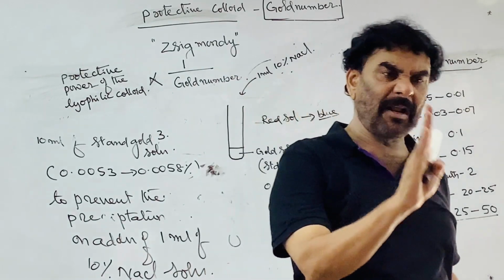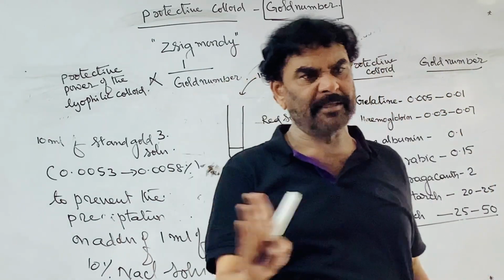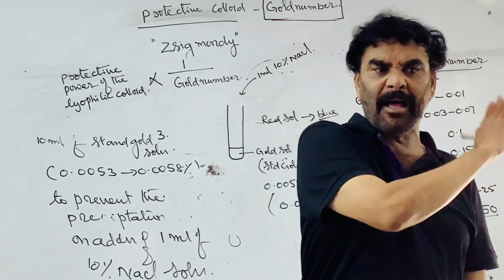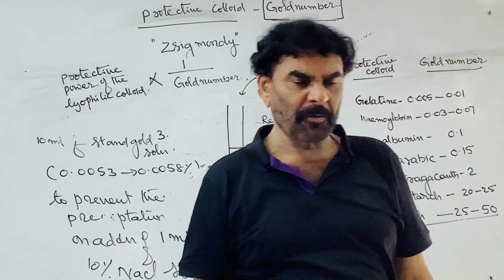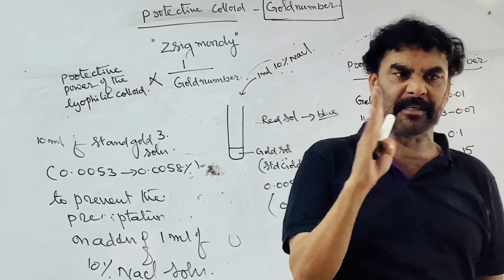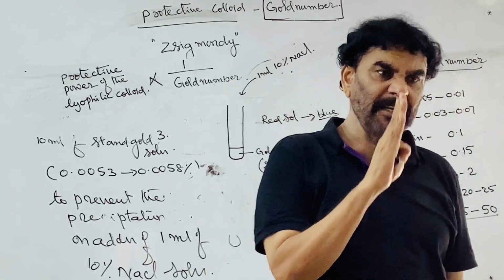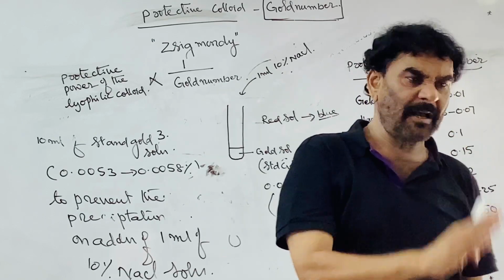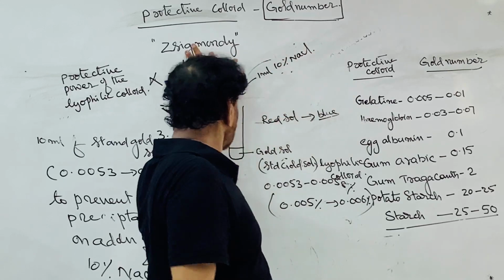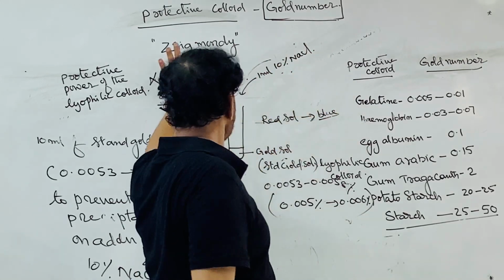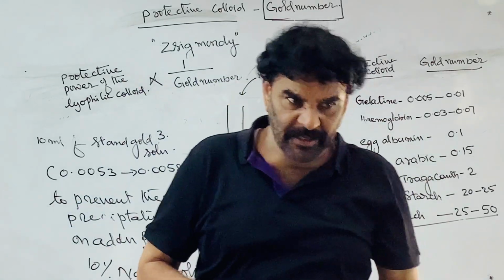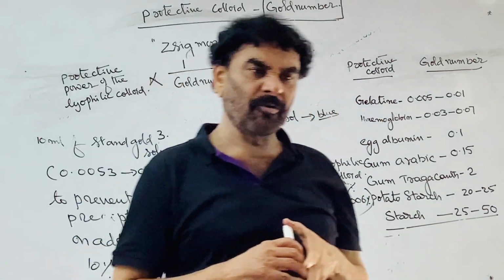The protecting power of all lyophilic colloids is not the same. It is denoted in terms of gold number, a concept introduced by Zsigmondy. The gold number is a measure of the protecting power of the protective colloid.